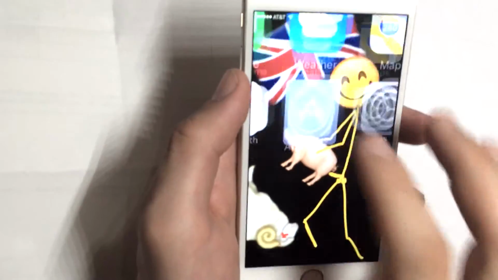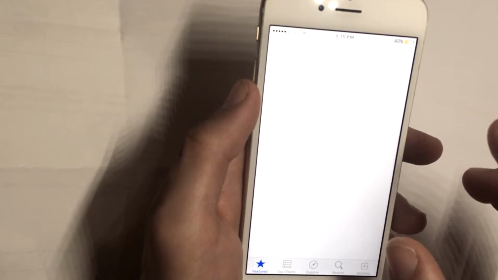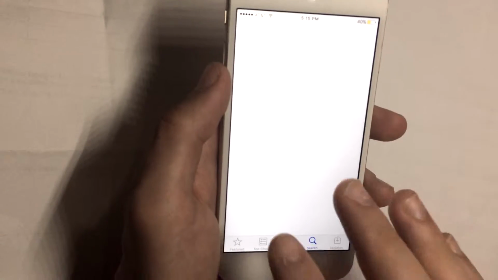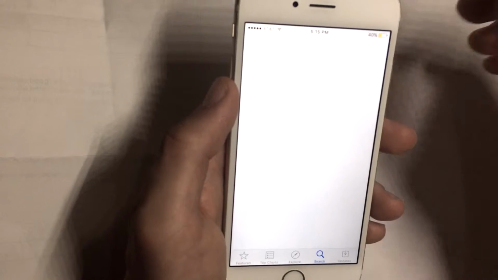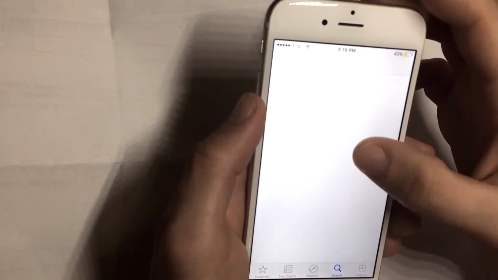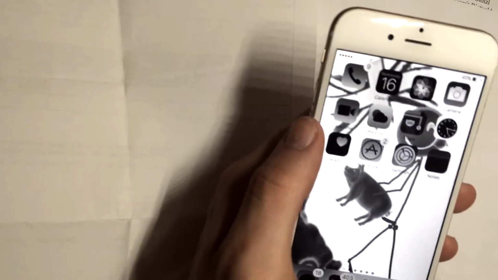And then we're going to come up here to our App Store. We're going to do a search. We're going to wait for it to load because obviously load time is very quick. Load time is very fast on the iPhone because search bar pop up. So what you're going to want to do is put it in this mode because obviously it helps the app open more. We're going to close that app, go back into the App Store. This is all part of the process.